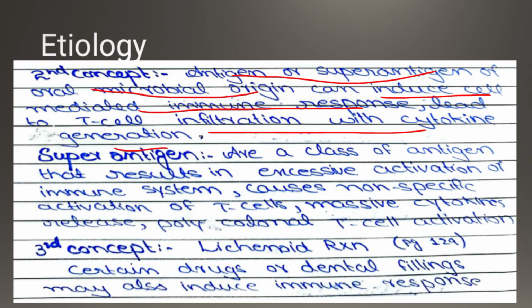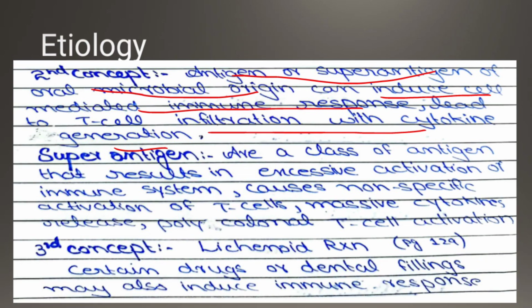They induce a cell-mediated immune response. In that immune response, there are increased T lymphocytes, and then the T lymphocytes generate cytokines. So due to the super antigen of oral microbial origin, they stimulate a cell-mediated immune reaction, due to which you have T lymphocytes, and then there is production of cytokines.